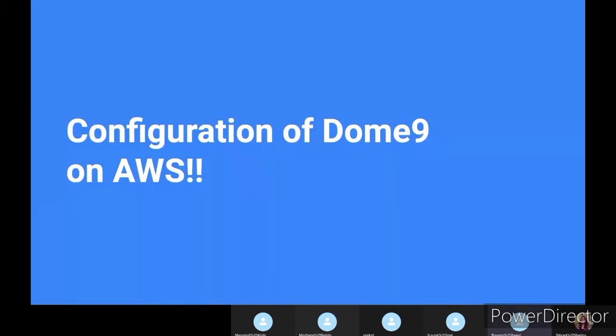So now Yuvang will show you how to configure Dome 9 on AWS, because there are multiple platforms like Google Cloud Platform and Microsoft Azure. All of these would have the same steps, just the platform would be different. Okay, so here our platform is AWS.